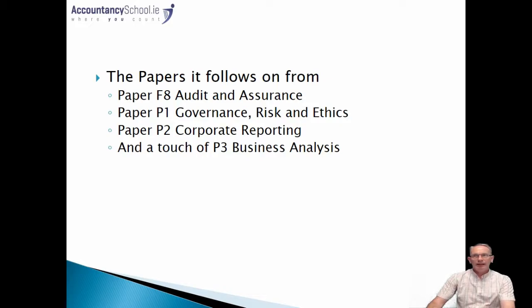It would be, I would say, not doing yourself a great favour to attempt the advanced audit having not done the P2 paper. So I would suggest that you either study it parallel with P7, in other words, do your corporate reporting and your advanced auditing paper together, or else have your corporate reporting paper completed. By just doing the F7 paper, you won't cover the required level of accounting standards which are examinable on the P7 paper.